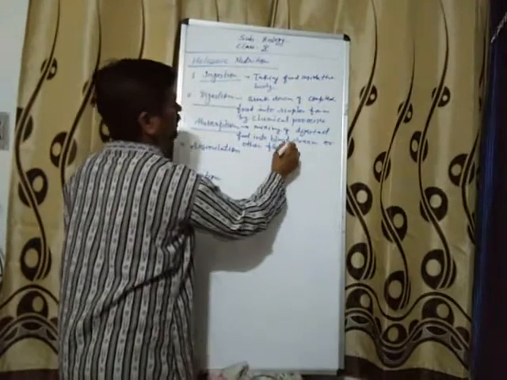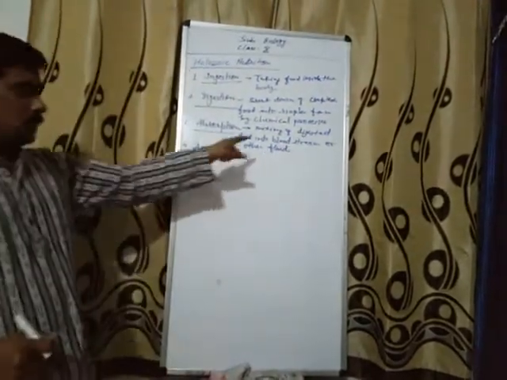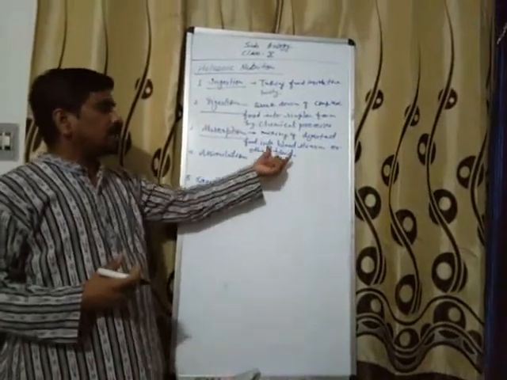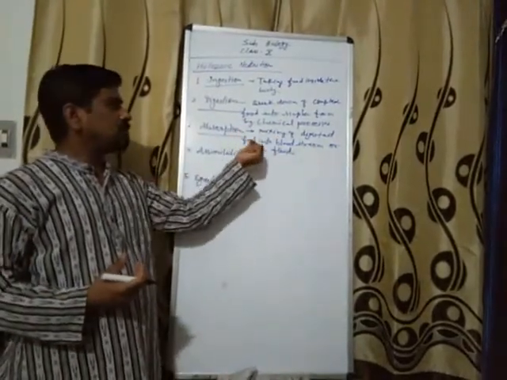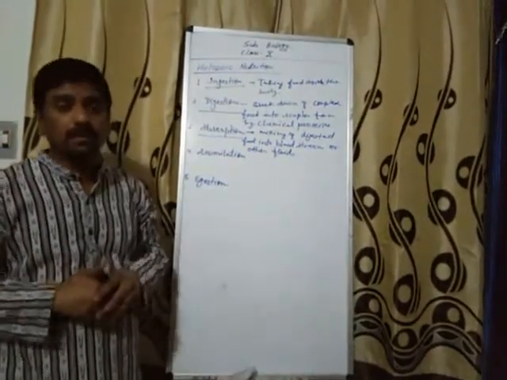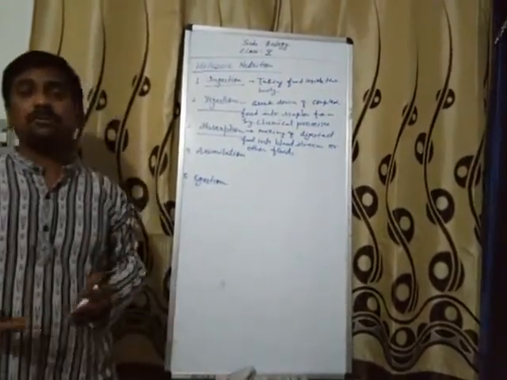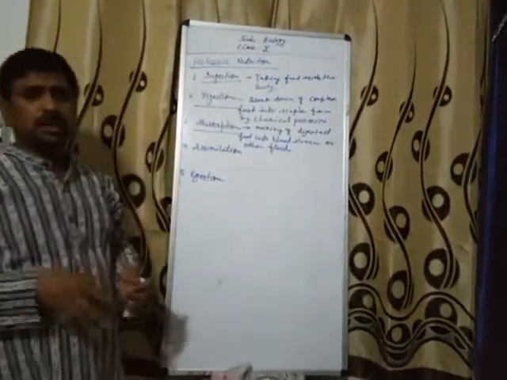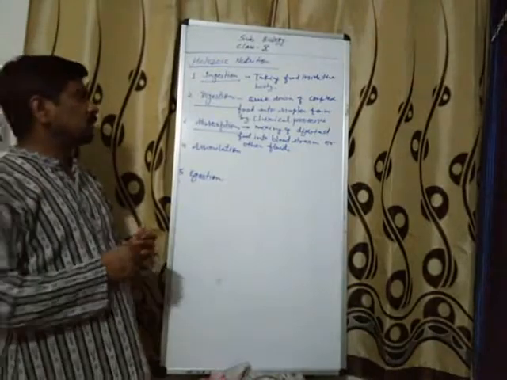Why other fluid? Like we human beings or other animals which have blood, this digested food will mix in the bloodstream. If bloodstream is not there, suppose unicellular organisms like amoeba, no blood is there, so what is there? Cytoplasm or fluid material. So other fluids may be there, which can transport this digested food.